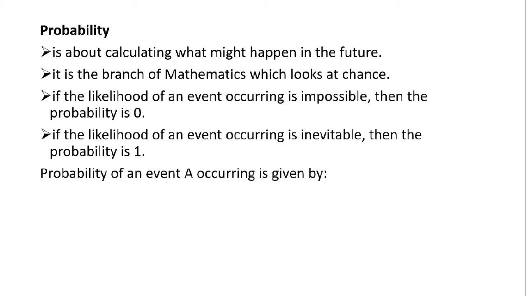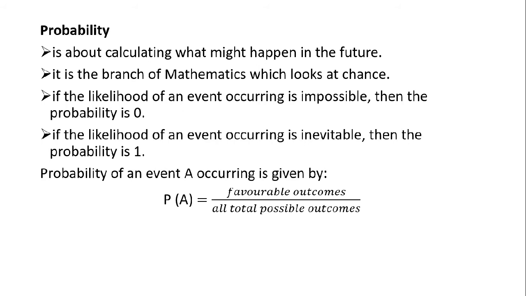Probability of an event A occurring is given by probability A is equal to favorable outcomes divided by all total possible outcomes. And probability not A is equal to 1 minus probability A. Let's look at an example.